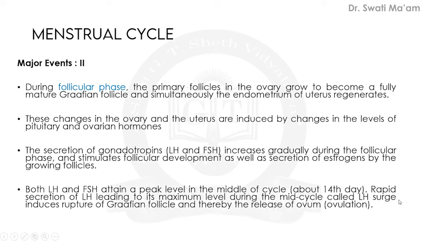What is the LH surge? The secretion of LH leading to its maximum level during the middle of the menstrual cycle, near about the 14th day. Due to this LH surge only, the Graafian follicle ruptures and the release of the ovum takes place.